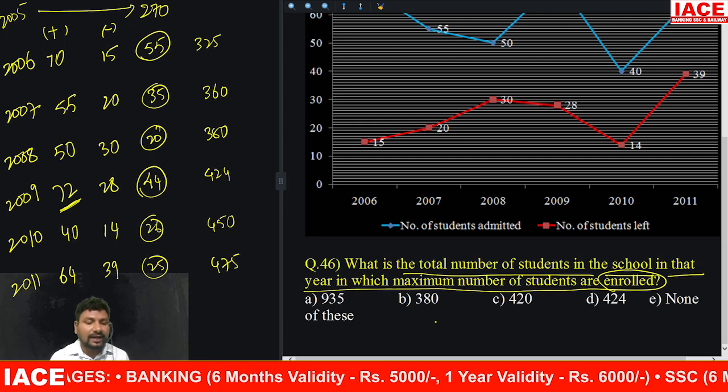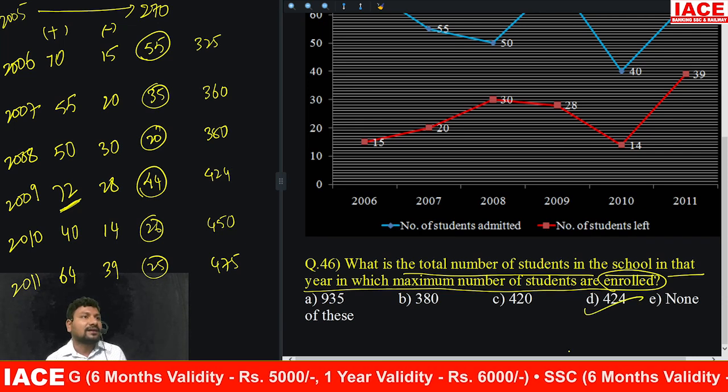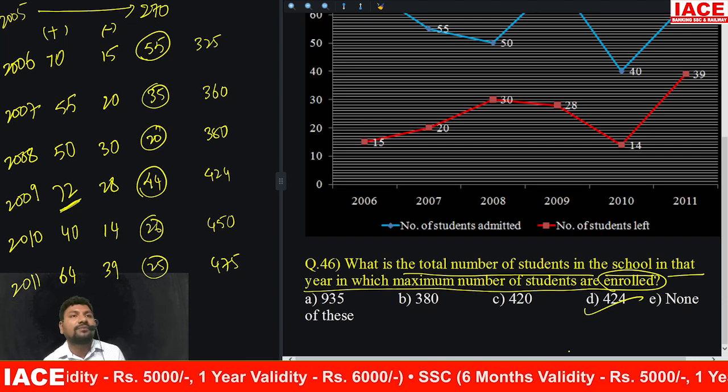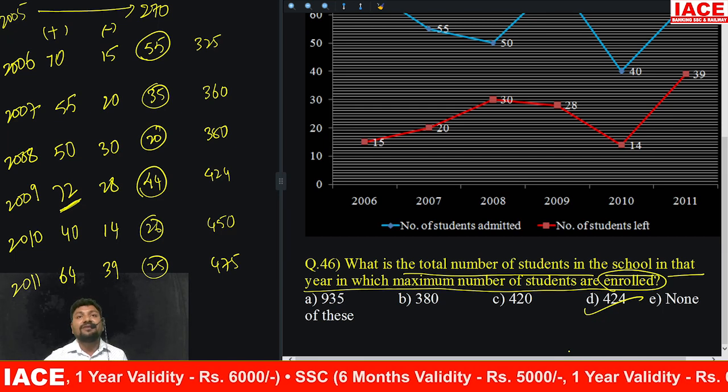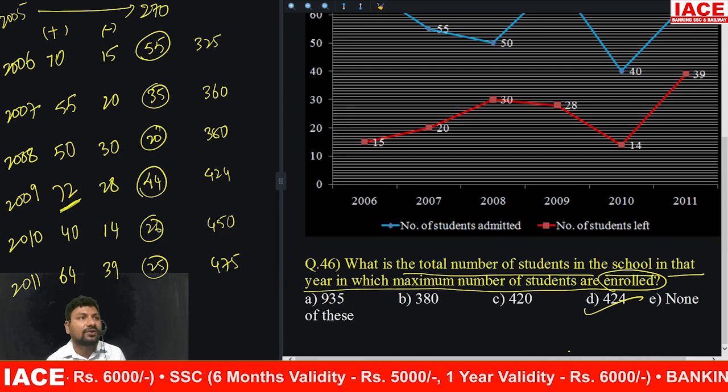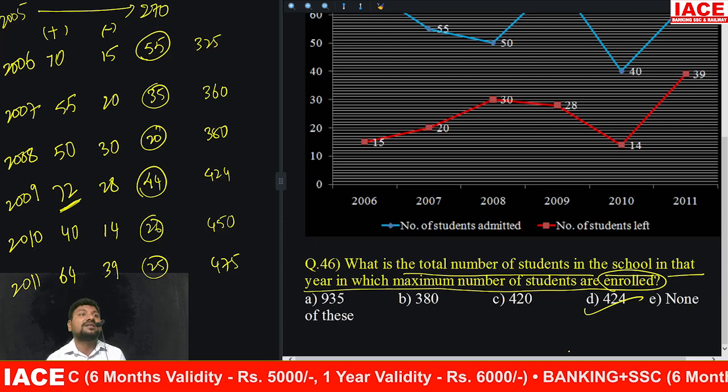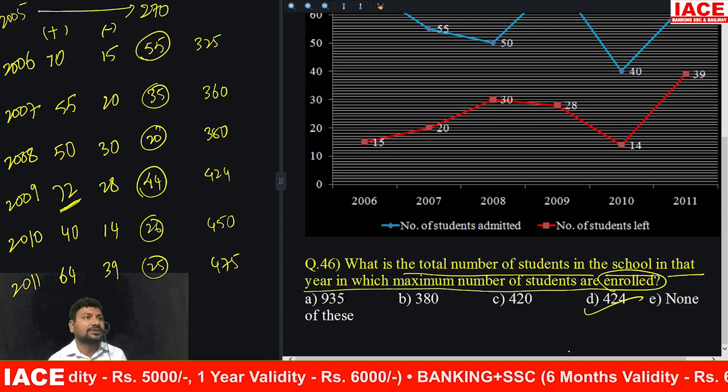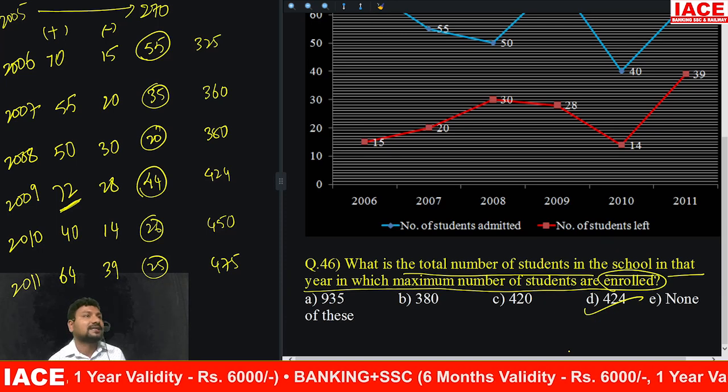In this, finally how many students are there? End of the year. In 2009, end of the year, how many students are there? 424. In which year were the highest number of students enrolled? That year, the total number of students is how much? That is 424. Option D is right.